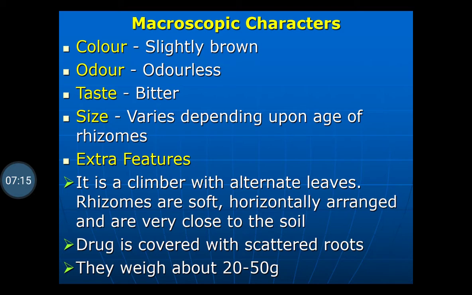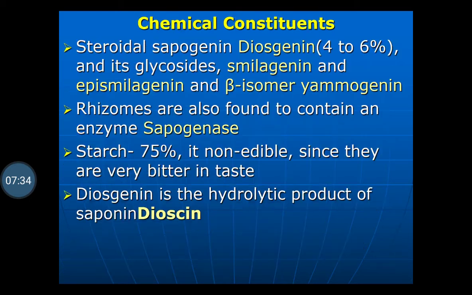Rhizomes are soft, horizontally arranged, and very close to the soil. The drug is covered with scattered roots. One tuber weighs about 20 to 50 gram depending upon its age.